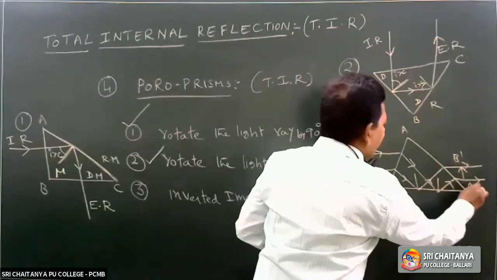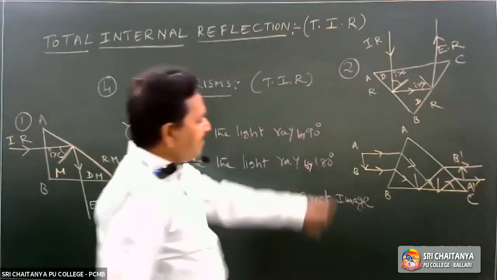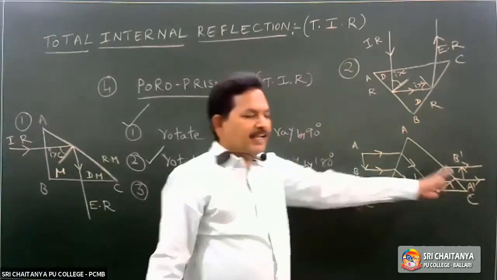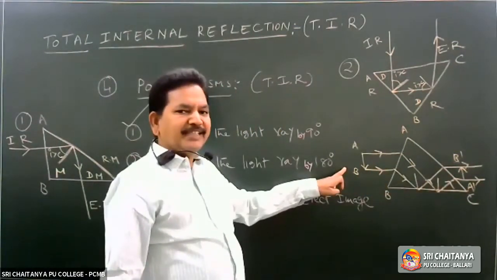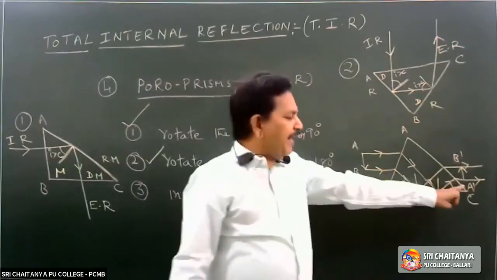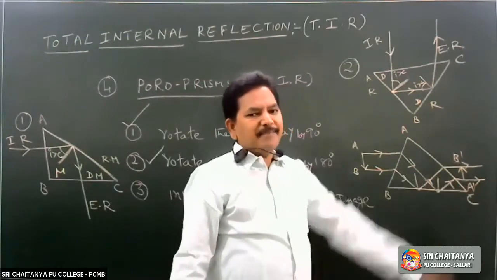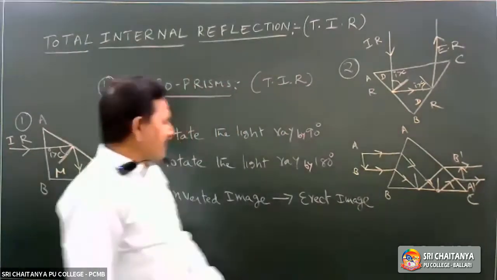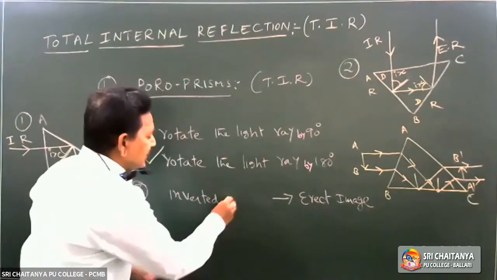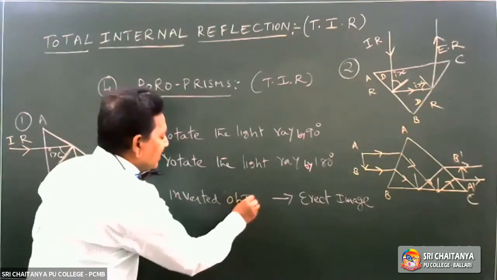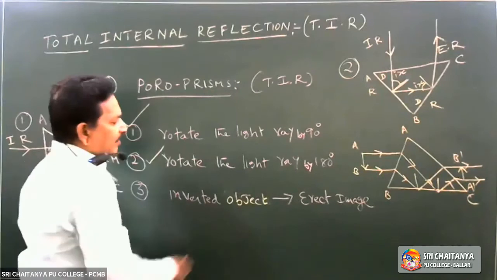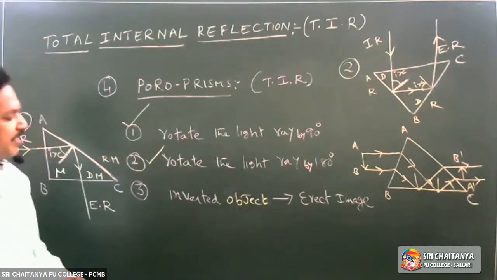See the object and image. AB is the object, A dash B dash is the image. AB is the inverted object. A dash B dash is the erect image. So an inverted object can be converted into an erect image.